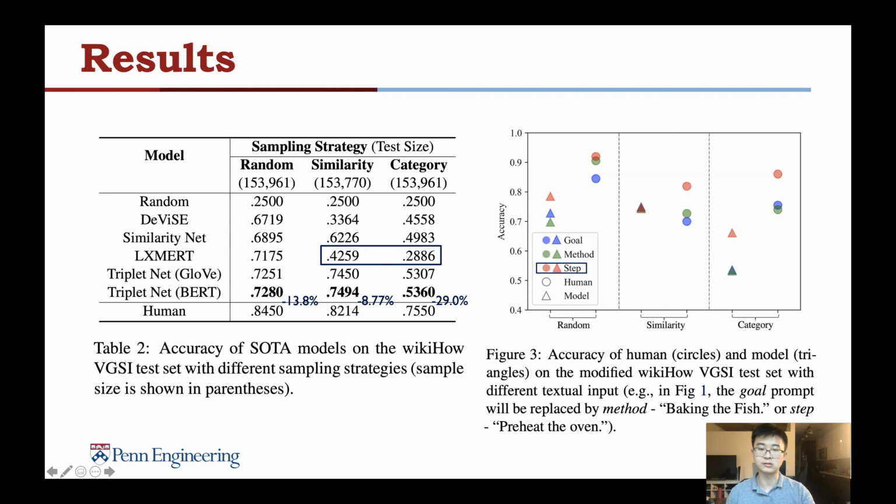LXMERT has a very bad performance when using similarity and category sampling, which is because it relies heavily on the grounding objects. But in these two sampling strategies, the objects in the images and the text are not closely matched. Figure 3 shows the performance on the modified VGSI task. Both human and model have better performance when using a more detailed and lower level prompt, like the step, which also reflects our VGSI task is more challenging.